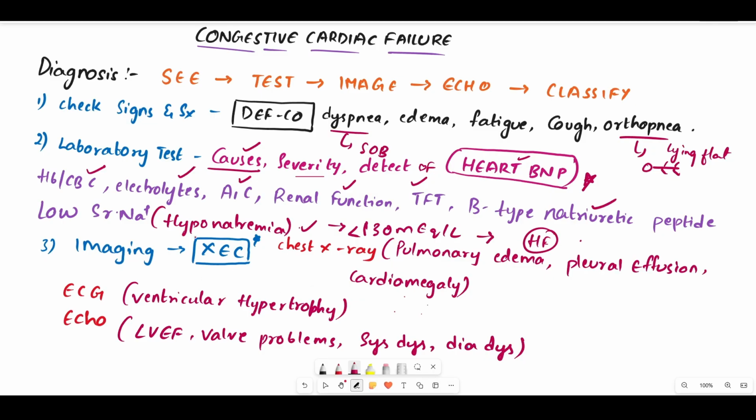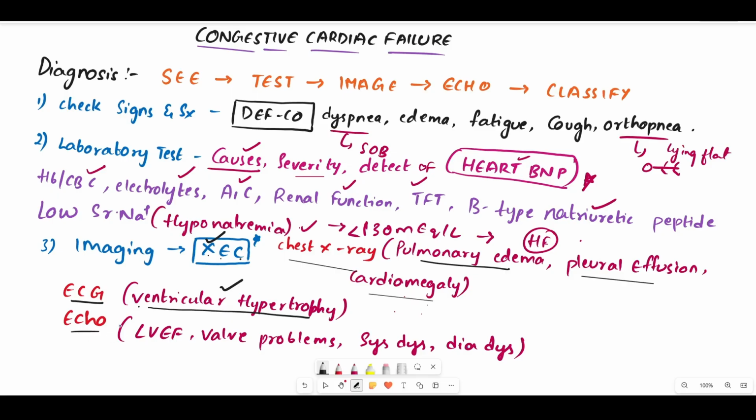Then the third thing is we'll be performing the imaging. In the imaging, just remember the code as XEC, where X means it is chest X-ray, E means it is ECG, C means it is echo. And the chest X-ray will be performed mainly to identify the conditions like pulmonary edema, pleural effusion, and cardiomegaly. And ECG is performed to identify the conditions like ventricular hypertrophy.